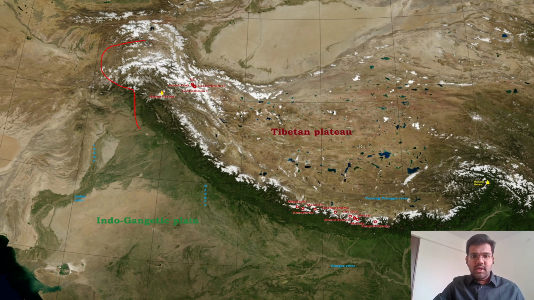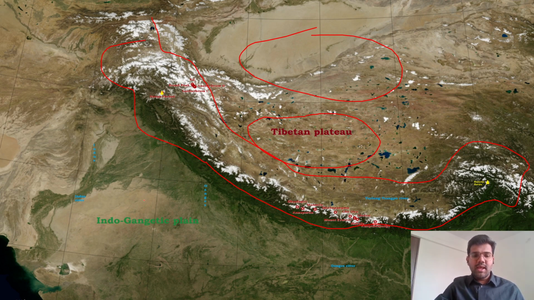Then this is a satellite image. The white color is of snow. So Himalayas are snow-clad mountains. You can see over here, this is the map of Asia, South Asia to be specific. Here you can see China. Then we have the Tibetan Plateau. To the south of the Tibetan Plateau, there is this great towering formidable wall of Himalayas.